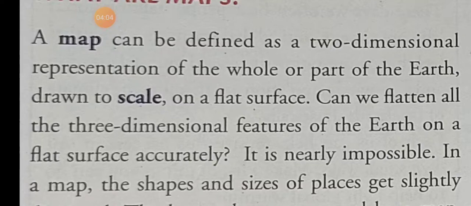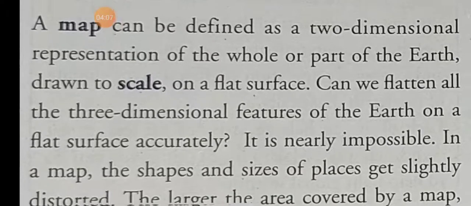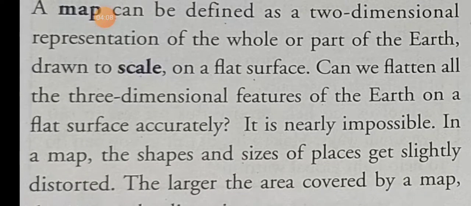Can we flatten all the three-dimensional features of the earth, exactly as given on the globe, onto a flat surface accurately? It is impossible in a map.